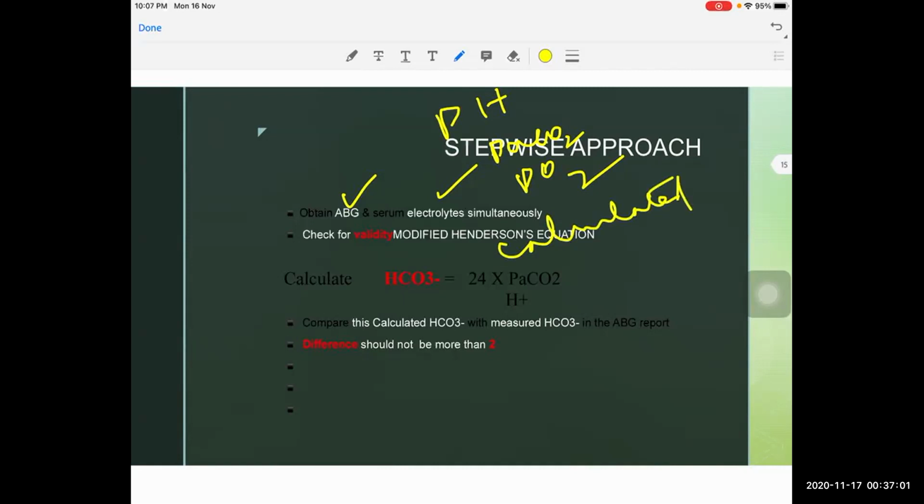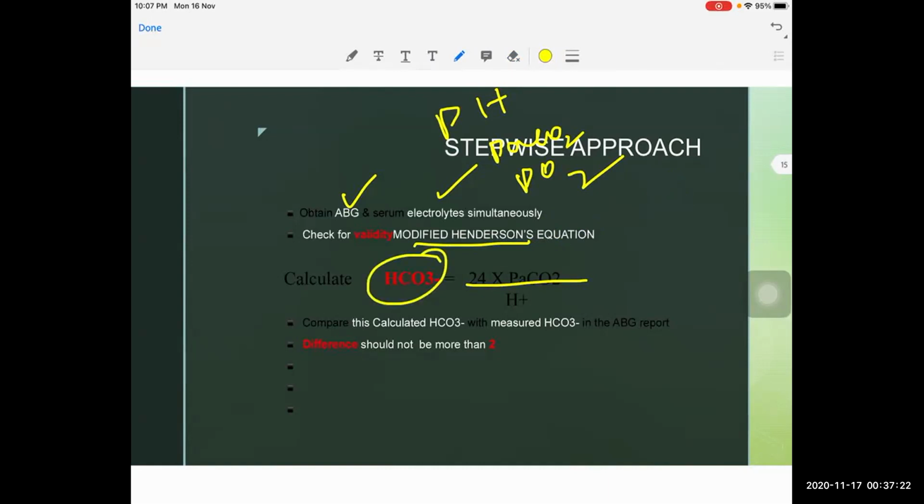To check the validity of the machine, we have the modified Henderson equation: bicarbonate is equal to 24 into PaCO2 divided by H plus ions. We compare the bicarbonate we calculate with the bicarbonate given by the ABG machine.